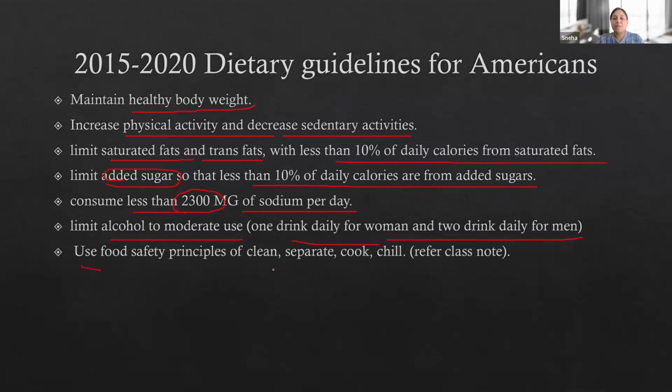And use food safety principles of cleaning, separating, cooking, and chilling. Okay. Now, what they are saying is, this guideline says that you have to maintain normal, healthy body weight, and you have to increase physical activity. You have to decrease sedentary lifestyle. You have to include more fruits and vegetables in your diet. You have to eliminate sugar, salt, and high fatty food from your diet. Okay. And alcohol should be limited to moderate use.